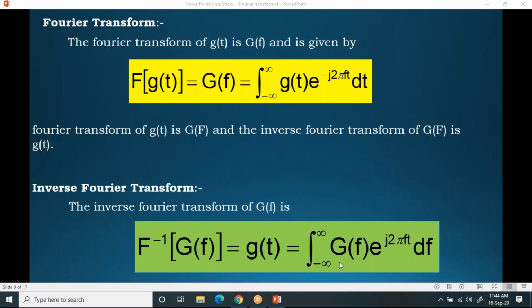Now try to understand. When you do the integration in time domain, since you are applying the limits in time domain, the other variable you are going to get is time. So please try to understand. If I apply Fourier transform of a time domain signal, always remember this point, you will always get the signal in frequency domain.